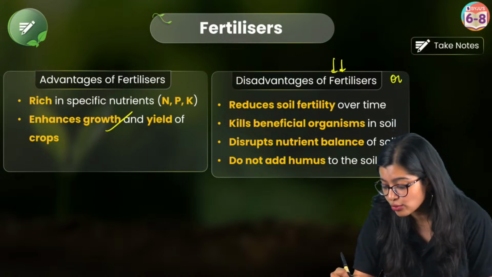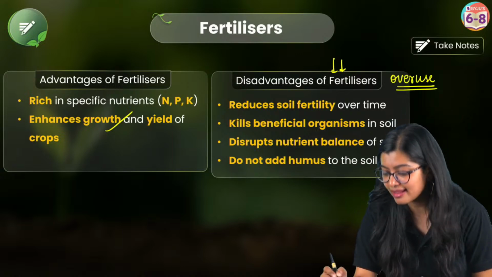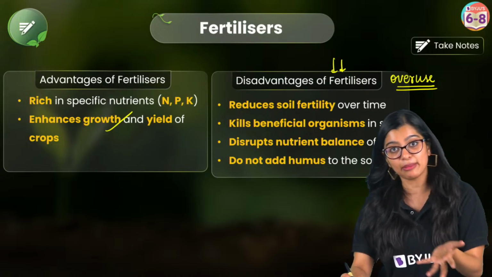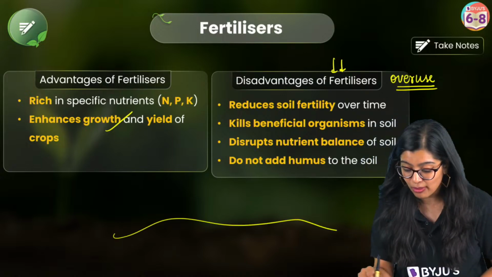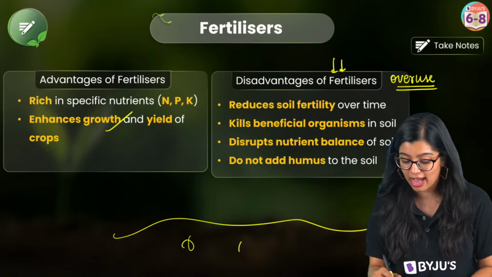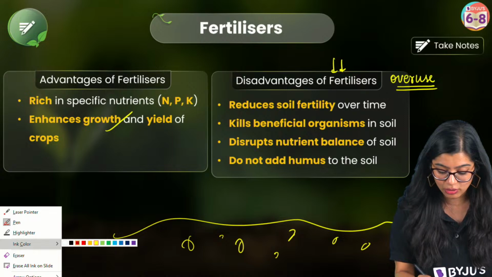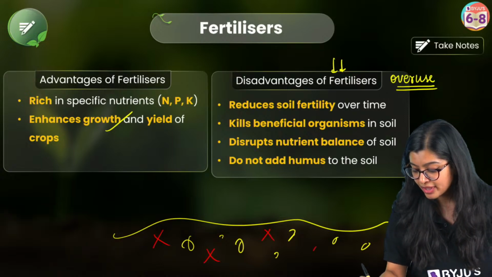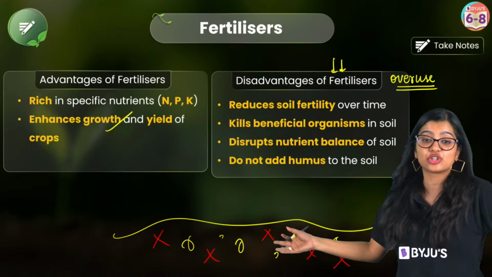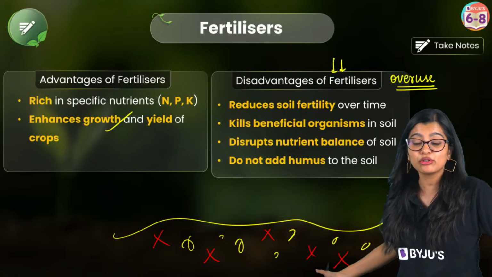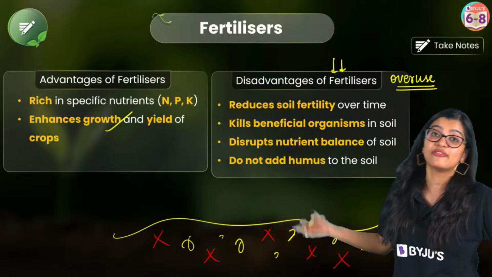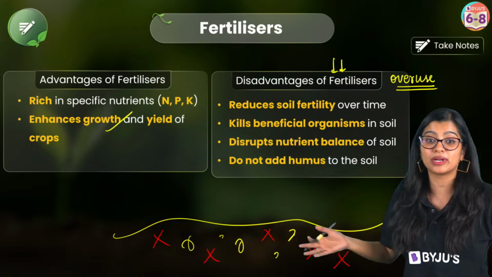But if you overuse these fertilizers, at the end of the day, these fertilizers are chemicals, which means that if you add a lot of chemicals to a place where you have a lot of microorganisms, it will change the chemical nature of the soil, right? It is going to change the chemical nature, and if it changes the chemical nature, what will happen?